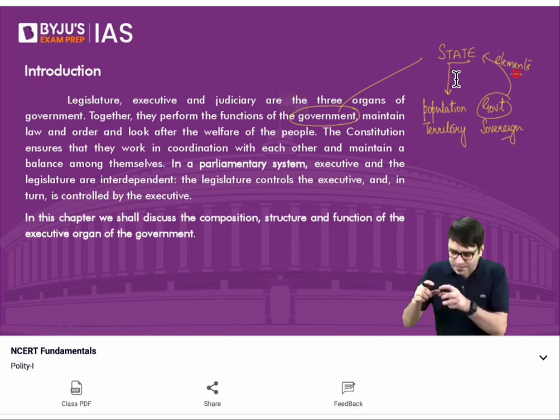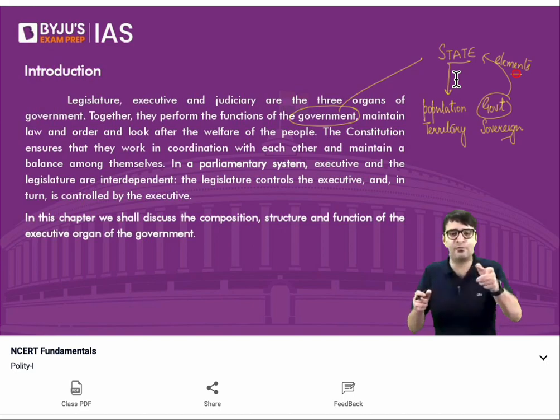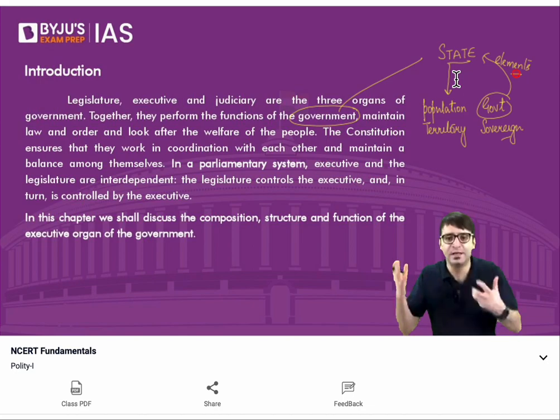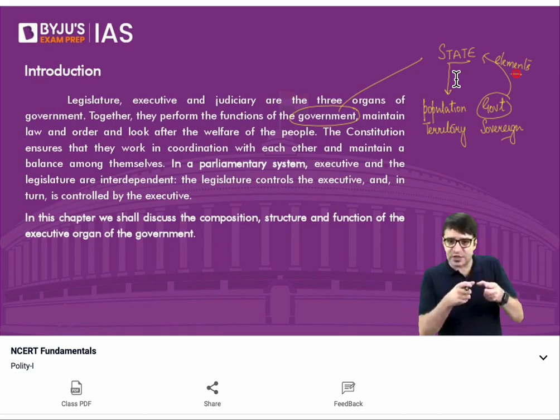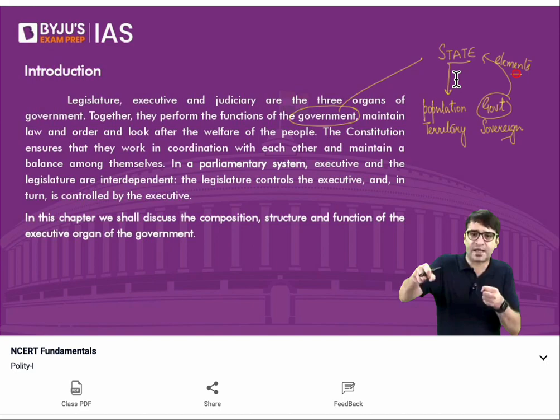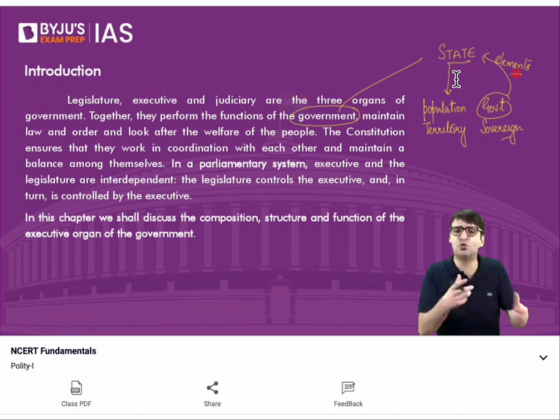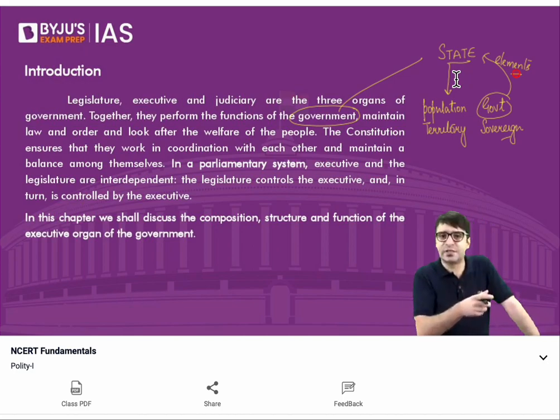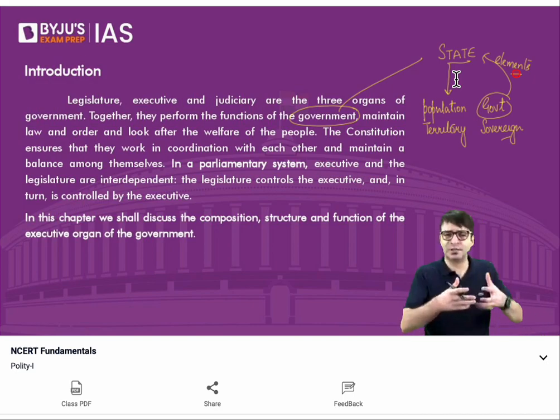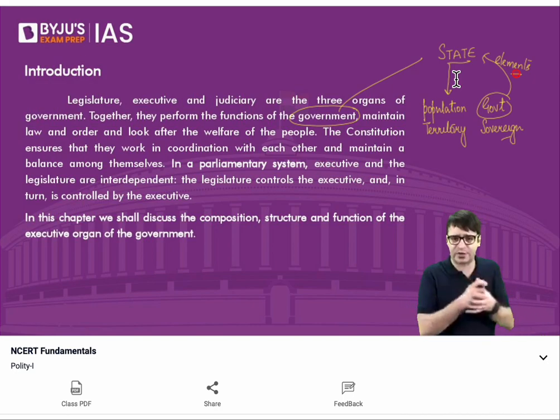The moment the government or the prime minister and his council of ministers lose majority in Lok Sabha, they will be voted out. They will have to resign. They have no other option but to resign. So the legislature keeps a control over the executive. There are various tools which are not mentioned in the NCERT books, but there are various tools through which the legislature exercises control over the executive, through various motions, through discussions, through various questions.